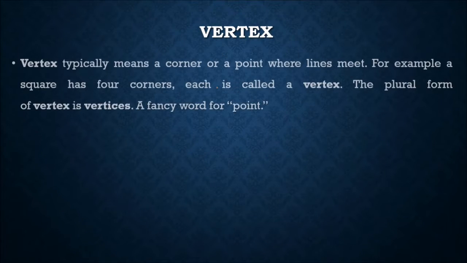What is a vertex? A vertex typically means a corner or a point where lines meet. For example, a square has 4 corners. This triangle has 3 corners. Each is called a vertex. The plural form of vertex is vertices. A fancy word for point also.